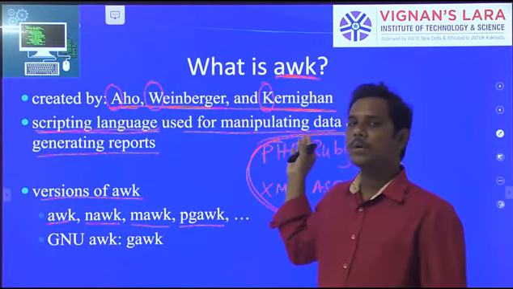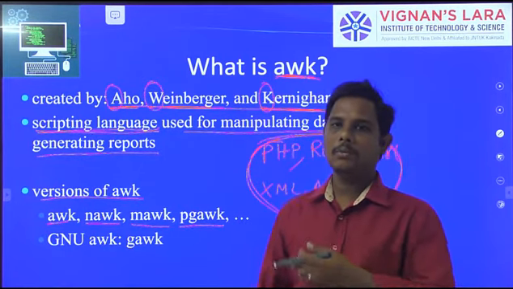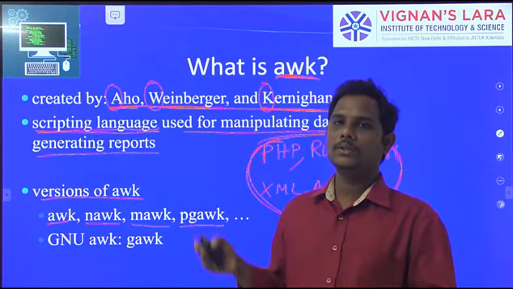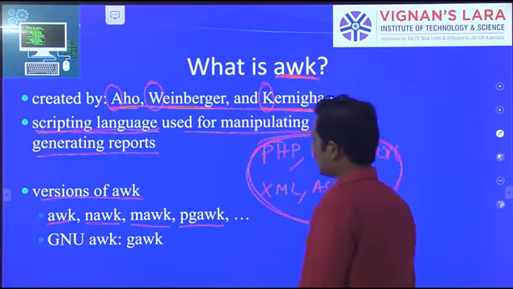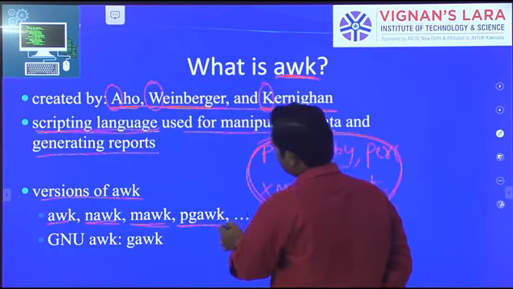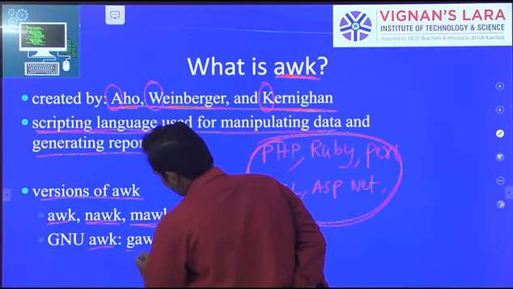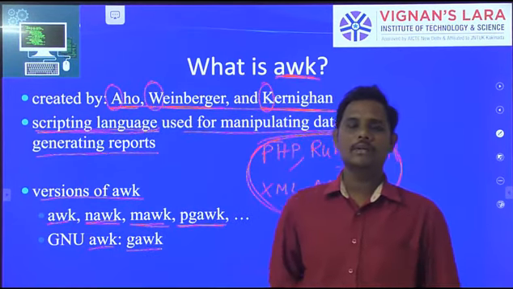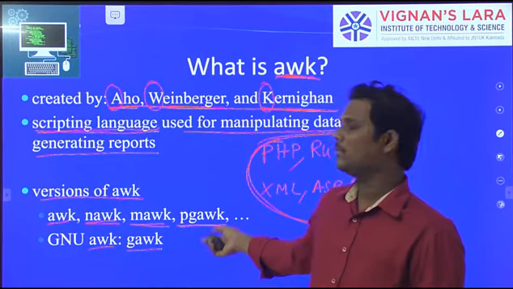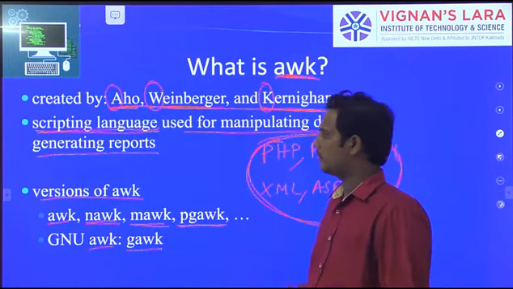That's why it is a programming language. Awk is a programming language, and many utilities and supporting files are provided by awk. So there are many versions: AWK, NAWK, MAWK, PGAWK. The genuine version is AWK. GAWK is also there, the GNU version. So these are the different versions of awk.